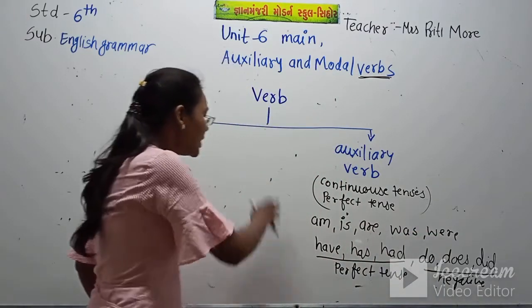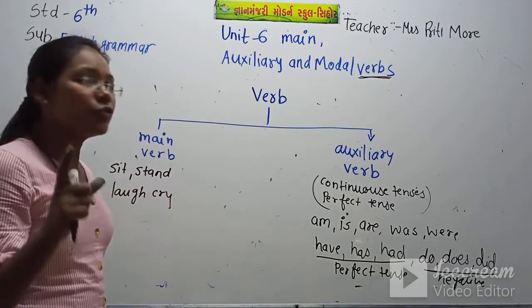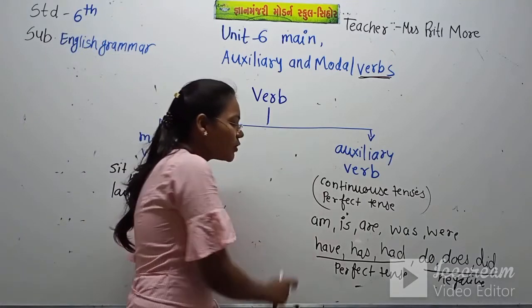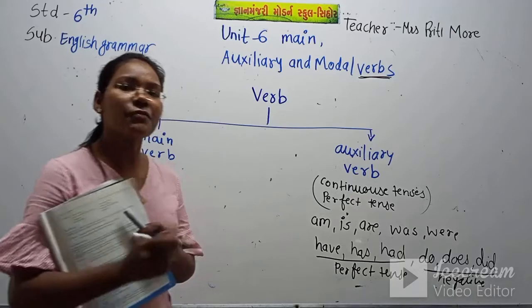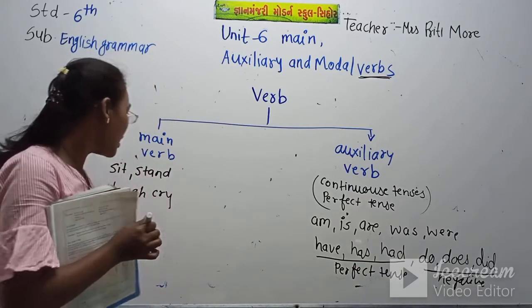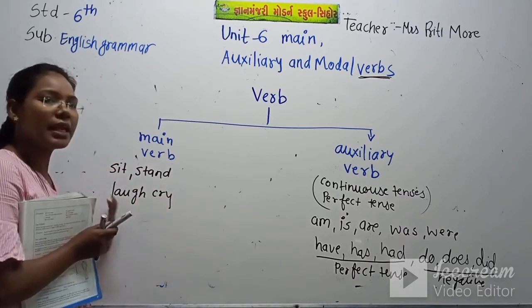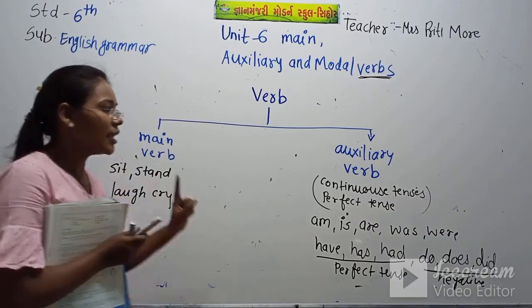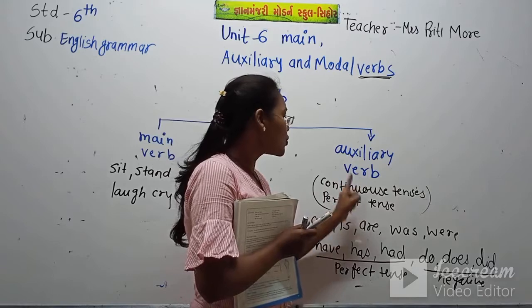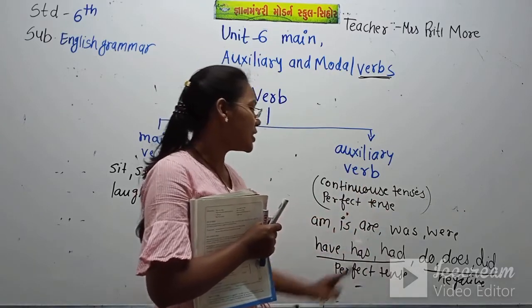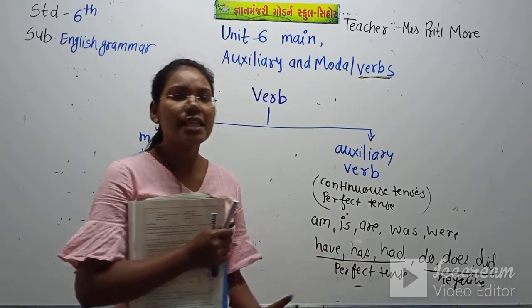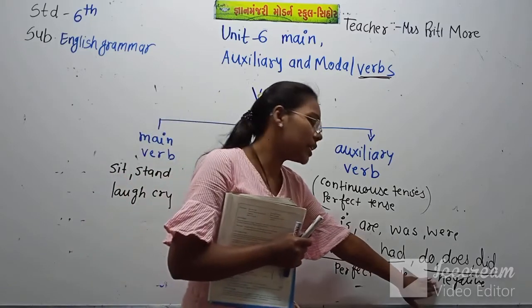tense. So, let's see some examples. When these auxiliary verbs appear, we use the auxiliary verb before the main verb. Again I am repeating. We use auxiliary verbs in the continuous tenses and the perfect tenses, and for making the negative sentence.